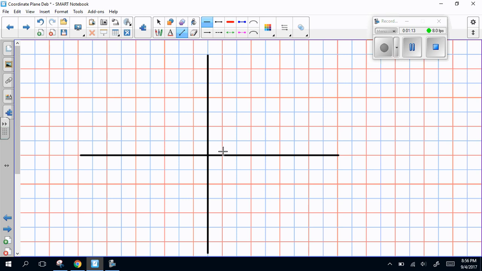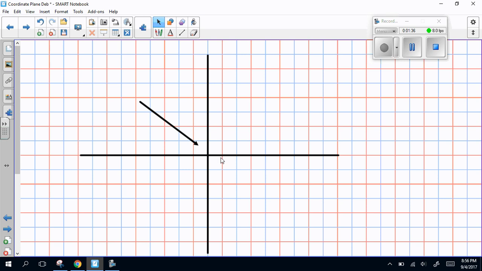And then we're going to put some tick marks on this line. So remember that this center place right here, that's our two zeros. So I would like you please to start your numbering both horizontally and vertically right there at that intersection.